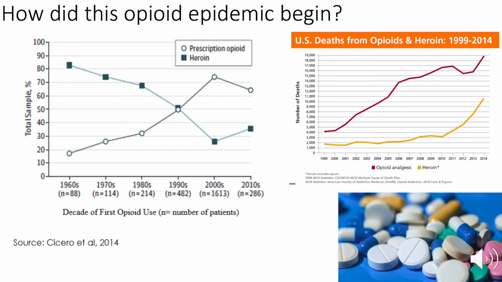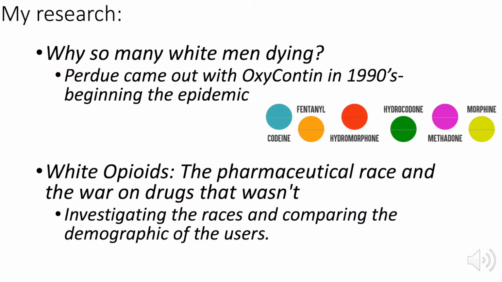Continuing on, you're looking at the opioid epidemic and when it began. Heroin was super big in the 1960s, but then when Purdue came out with Oxycontin in the 1990s, this is where it kind of switched places, and heroin started to decrease and Oxycontin and prescription drugs started to increase. So here are two different charts, and you can see the data and how heroin still increased, but prescription drugs were the main thing, steadily increasing.